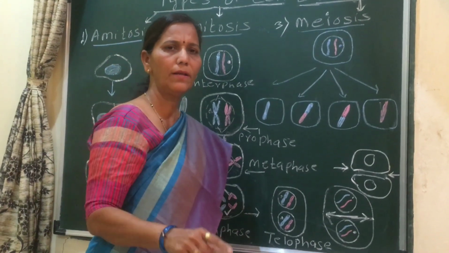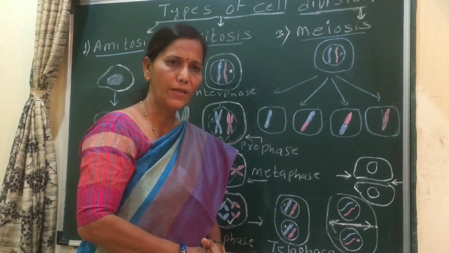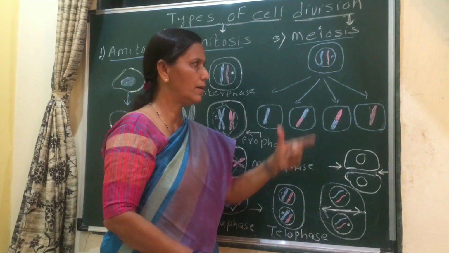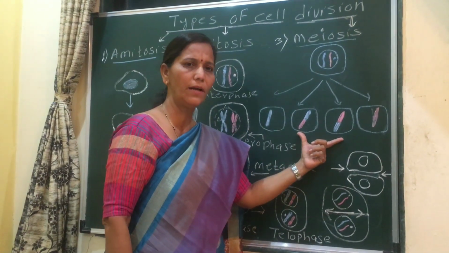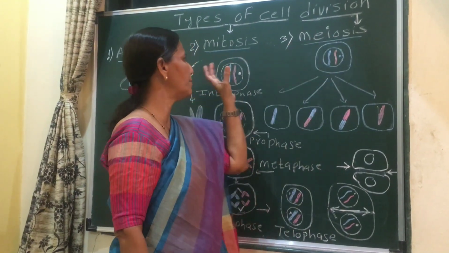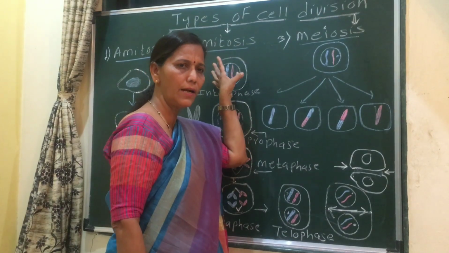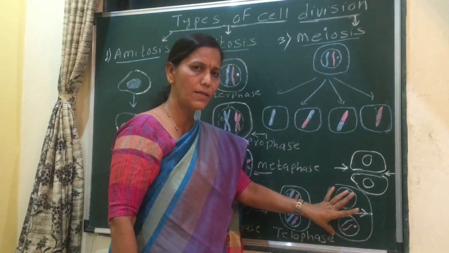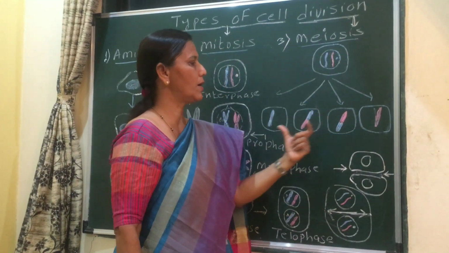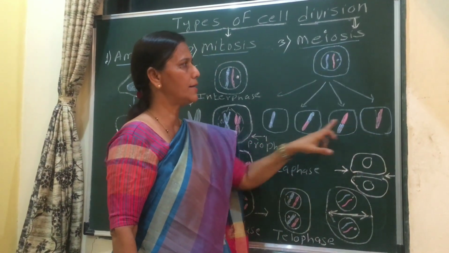For example, if a human cell contains 46 chromosomes, then after meiosis its daughter cell contains only 23 chromosomes. This is meiosis. While in mitosis, which is equational, if the cell contains 46 chromosomes, the daughter cell contains 46 chromosomes. In meiosis, 4 daughter cells are produced, but they are not identical to the parent cell.